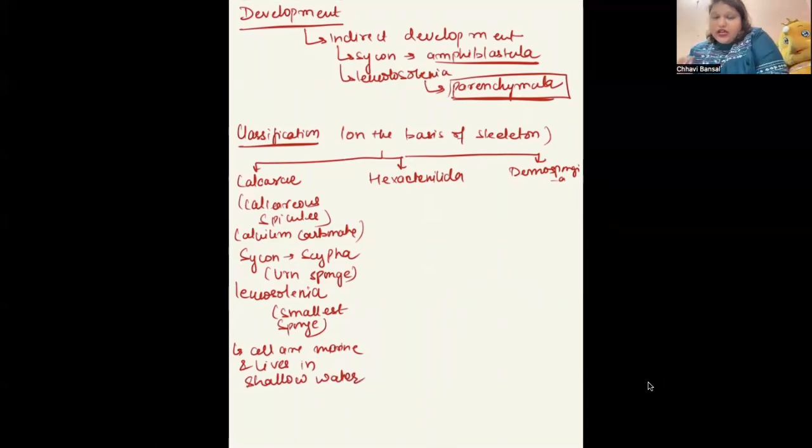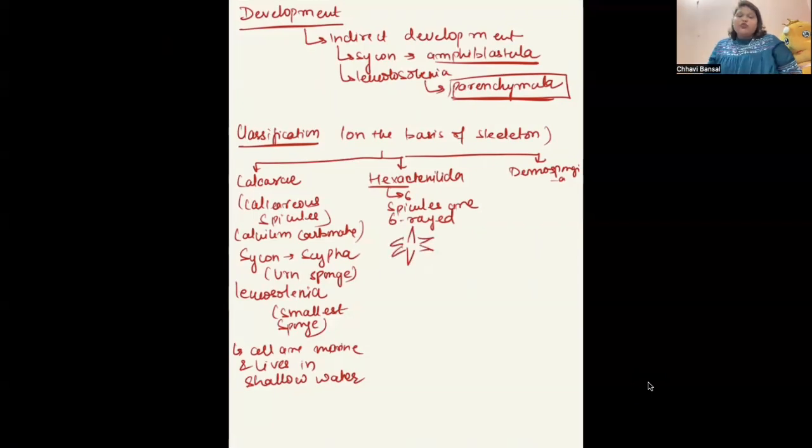Next is Hexactinellida. Hexa means 6. So the spicules are 6-rayed, meaning there are 6 rays coming out of the spicule. For example, 1, 2, 3, 4, 5, 6. Something like this would be the spicules. So these are 6-rayed spicules and they are siliceous in nature. Siliceous means made up of silicic acid. Other than this, they are also all marine but live in deep water.